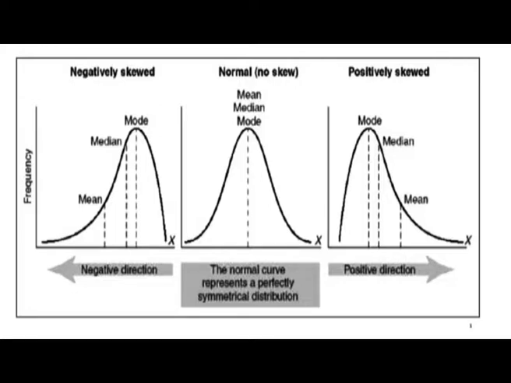This is the example of a symmetrical distribution. On the right hand side of this point, you just have a replica or a mirror image of the distribution on the left side. But this distribution has a longer tail towards the left hand side. Such distributions are called negatively skewed distributions, and those in which you have a longer tail towards the right hand side are called positively skewed distributions.